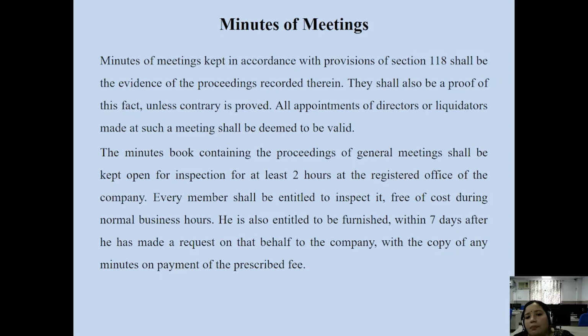Because it is a valid meeting. Why is it a valid meeting? Because proper notice has been issued by the company at least 21 days before the meeting. That 21 days should be clear days, excluding public holidays, Sundays and statutory holidays, but still a clear 21 days' notice during the business hours of the company. So proper notice is issued to the members of the company.